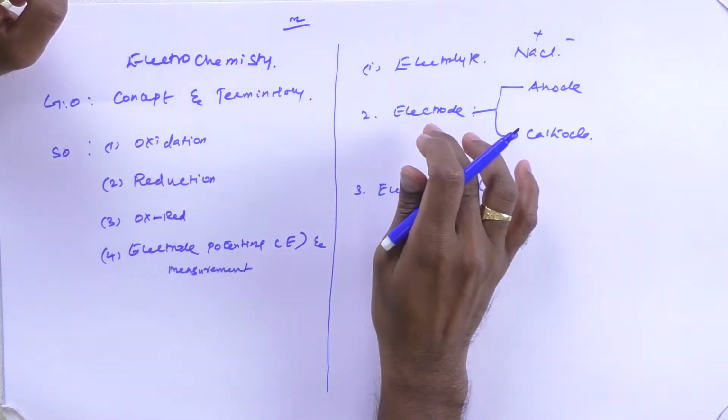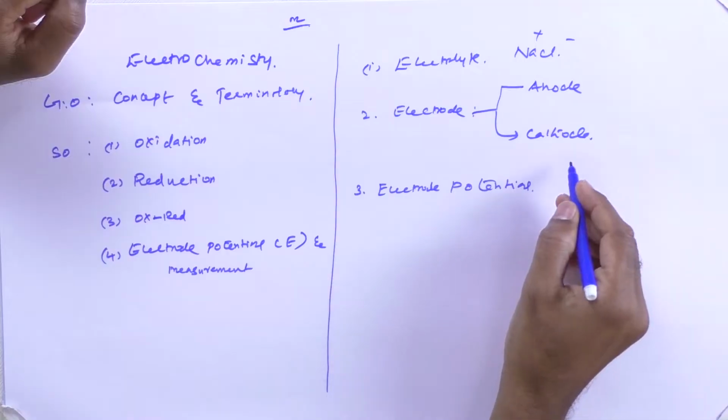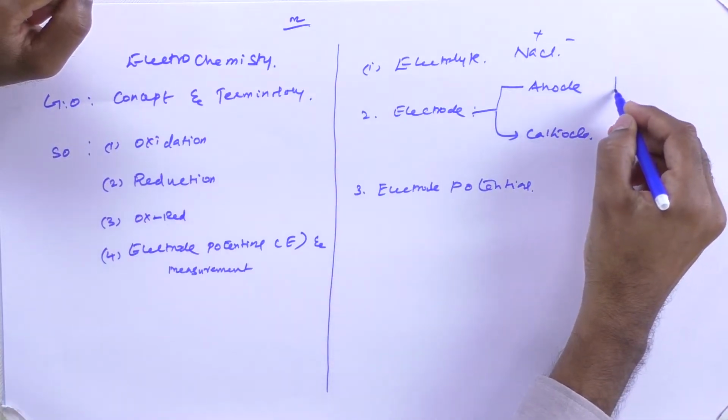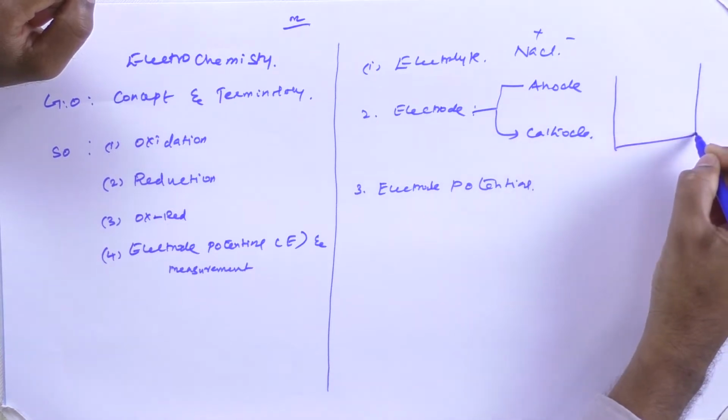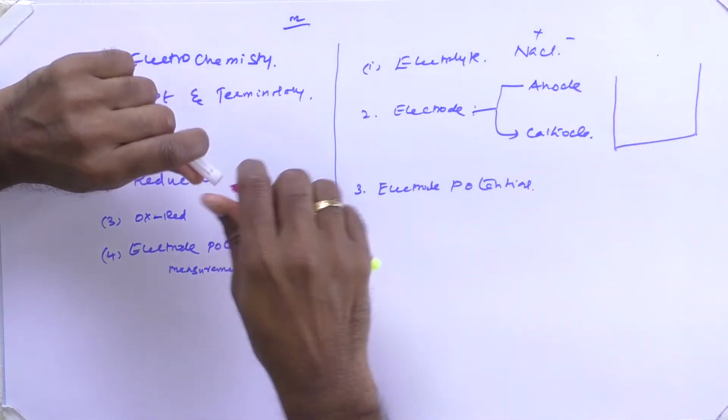Before that, you are supposed to be aware of the basic concept of an electrode. Now, how can we construct an electrode? We can take any metal, let's say zinc metal. So this is going to be a zinc metal.